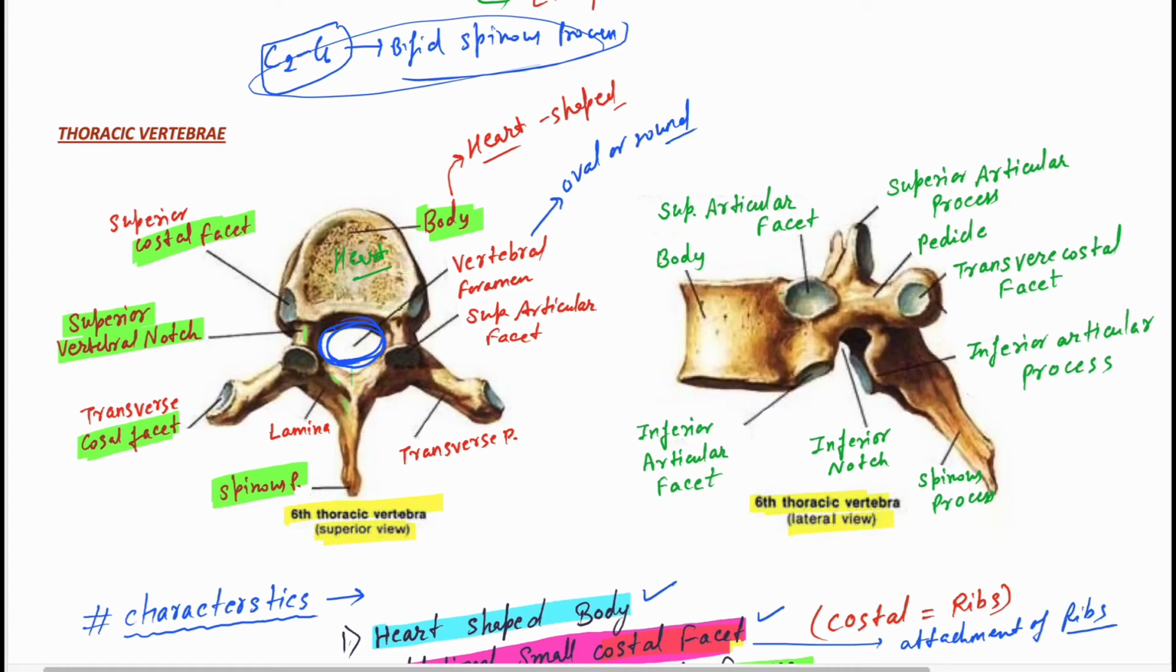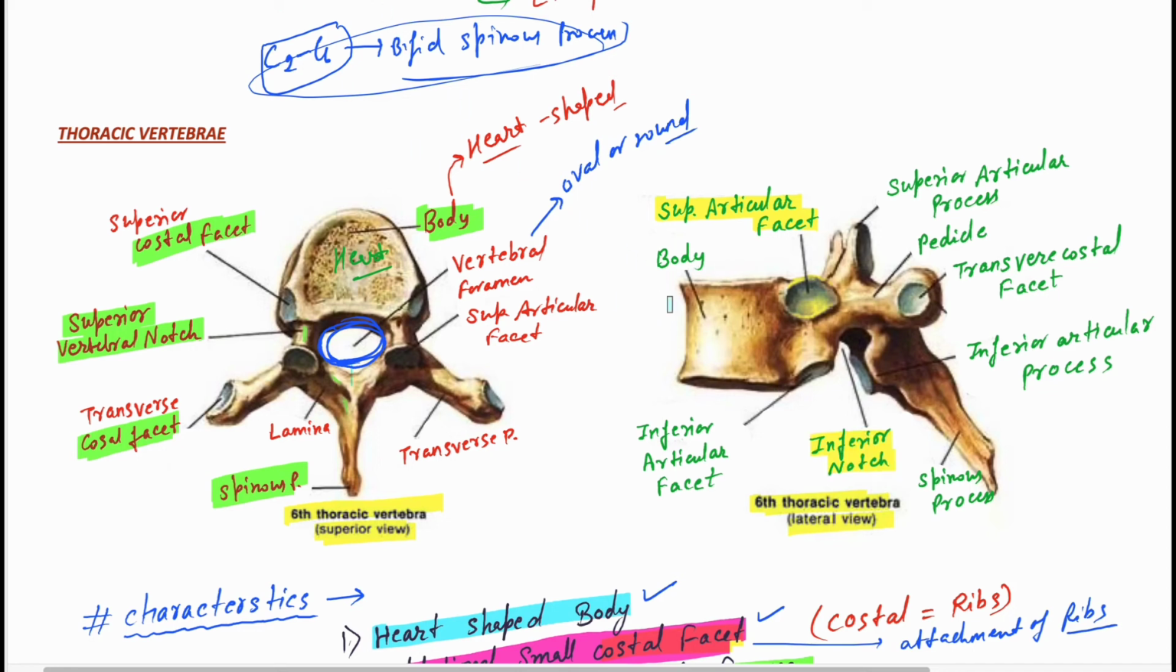Let's talk more about the lateral view. In the lateral view, we will see the superior articular facet here, and the inferior vertebral notch present here. They have the inferior vertebral notch present.